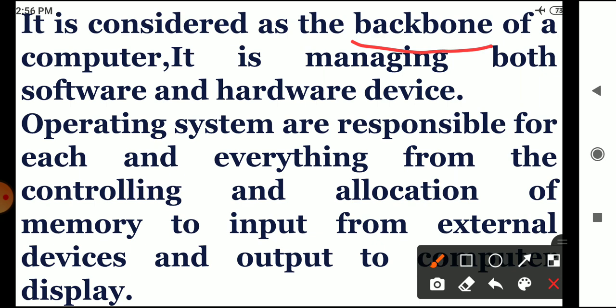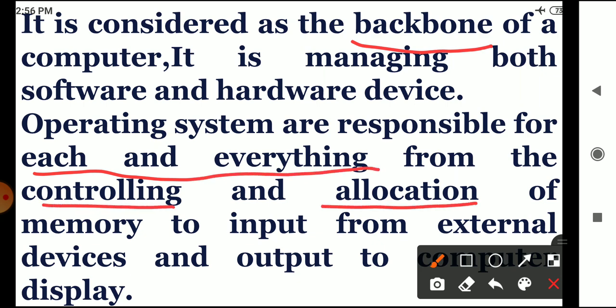Operating systems are responsible for each and everything from the controlling and allocation of memory to input from external devices and output to the computer display. What is the meaning of this line, children? It means that the operating system is responsible for taking the input data from the input devices and for providing the output to the output devices.